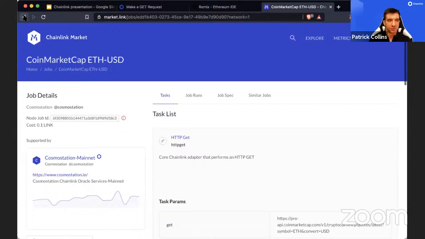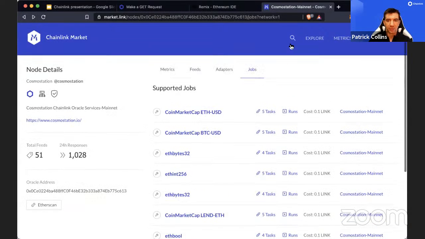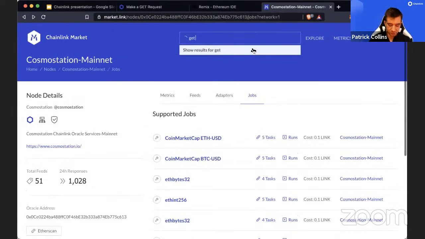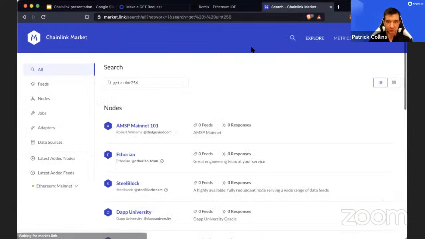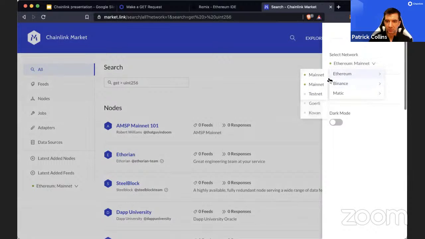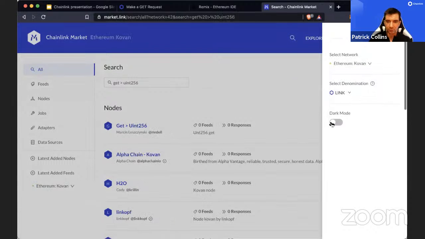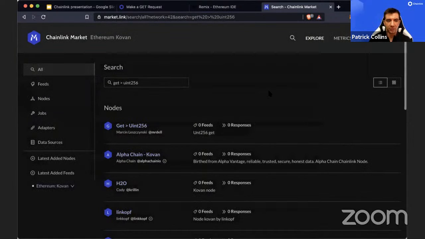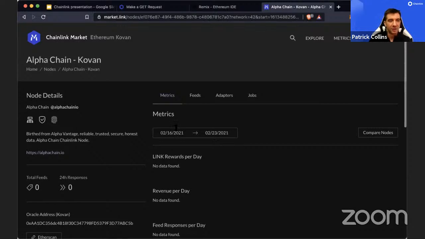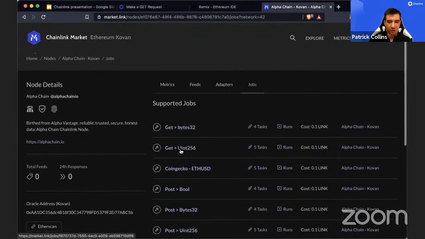Actually, let's do a different one. Get uint256. Let's get a different job, and let's even just go to Kovan. Dark mode. Oh yeah, I didn't know they had dark mode. That's awesome. Sorry. So let's go to the jobs here.